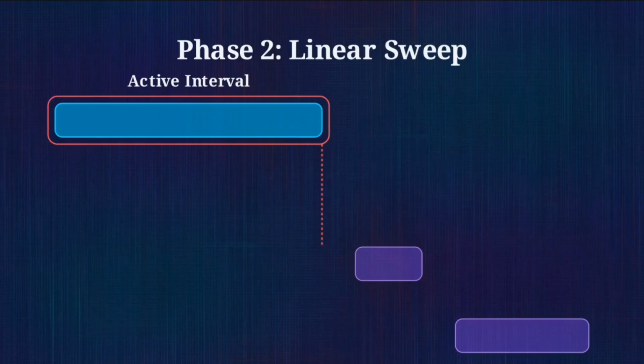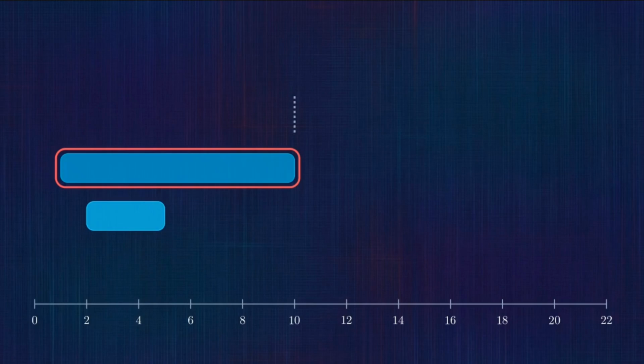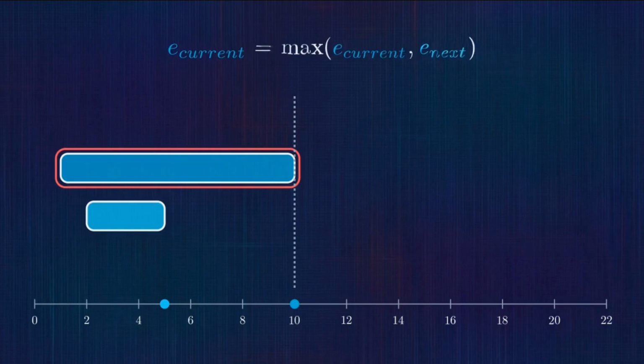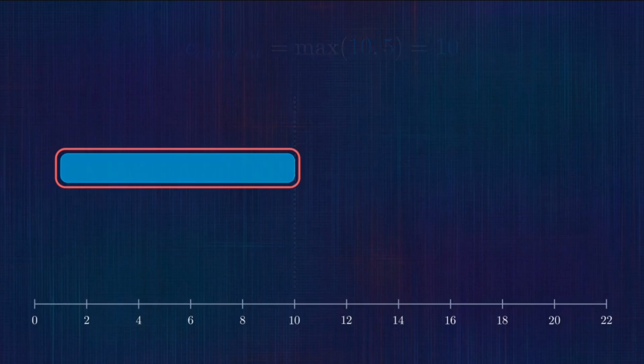But there is a logical trap here involving nested sessions. Imagine a user streams a 5-minute video, then watches a 1-minute clip in a second tab that starts and stops entirely within that original window. To handle this, the algorithm runs a max function on the ending boundaries. It compares the end of the current block with the nested block, keeping whichever value is higher, cleanly swallowing the smaller session without inflating total time.